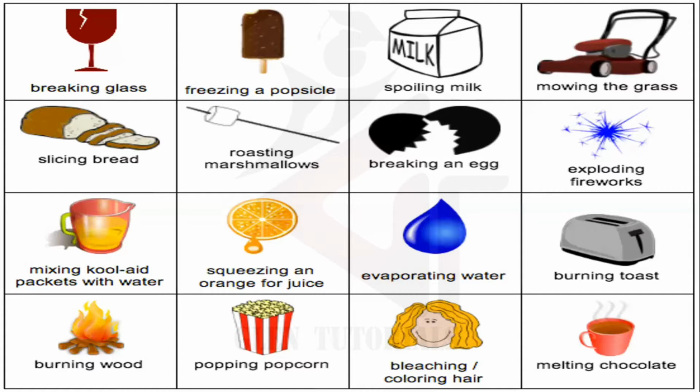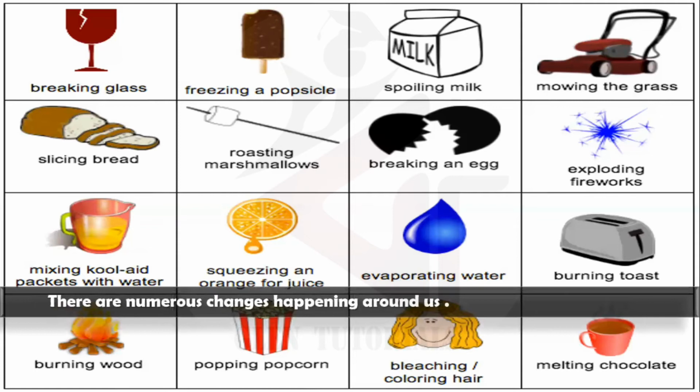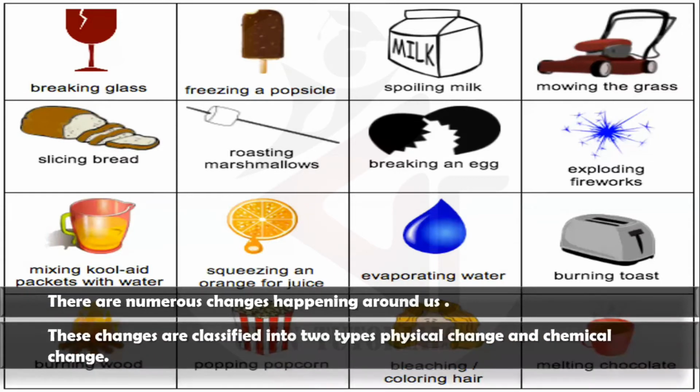Okay, all these things we see in our day-to-day life. These types of changes are numerous in our lives, right? This is just some of them. There are many other things which we have been seeing all along, happening all around us. These changes are classified into two types. Now, very important thing to understand: physical change and chemical change. Okay, physical change and chemical change.